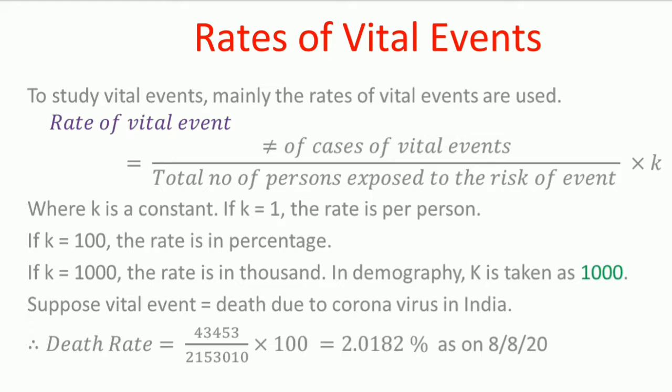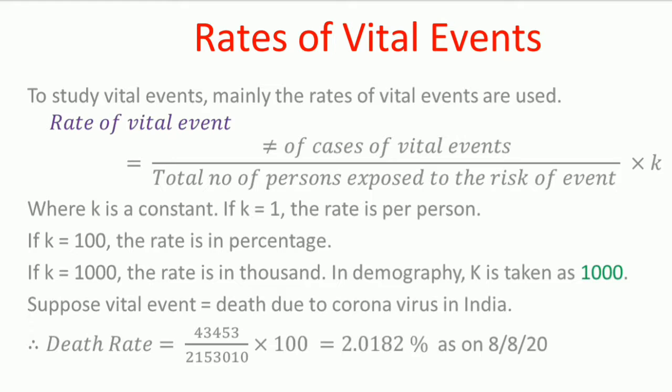So why is K taken as 1000? Because, friends, if you see this rate of vital event calculation, we will observe that a small numerator is there as compared to the denominator. So what happens in demography?